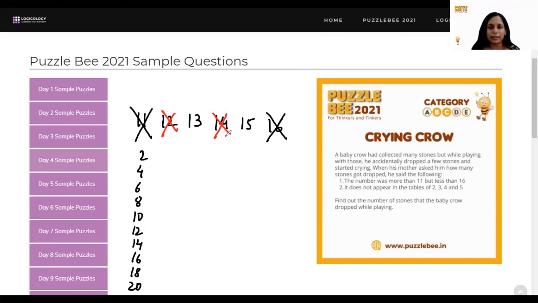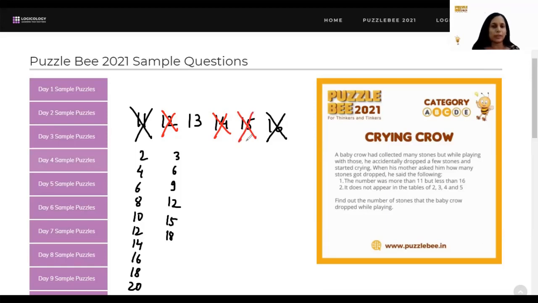Okay. Now similarly, let's see what all numbers we get in the table of 3. So you'll have 3, 6, 9, 12. So we already cut 12. But anyway, then next I have is 15. I don't actually need to go beyond 15 because after 15 I get 18, and anyway our number is less than 15. Okay, so I don't need to write the entire table till 30. Now I have 15 here. So what that means is 15 is gone.